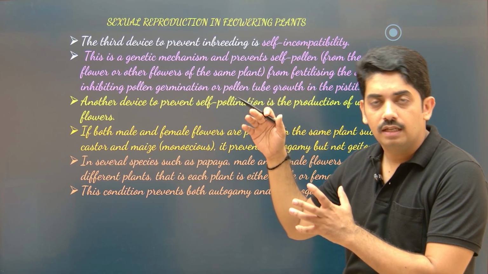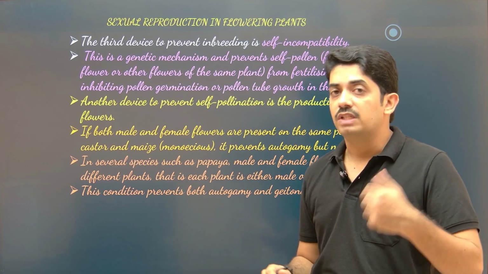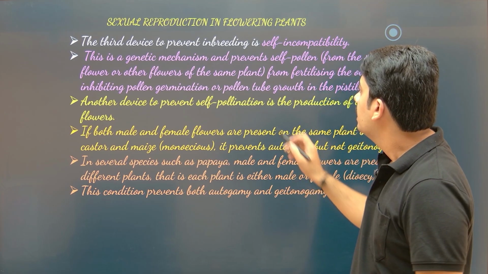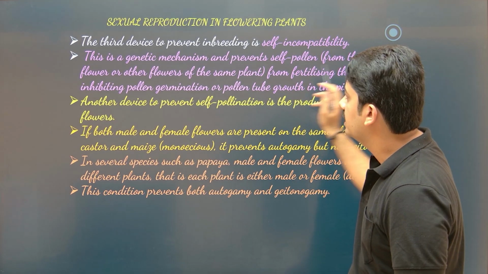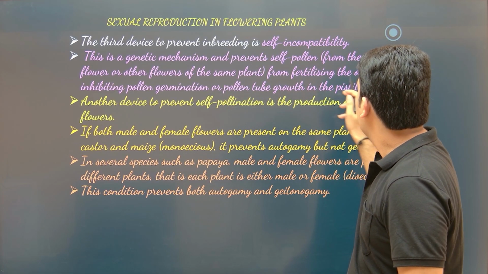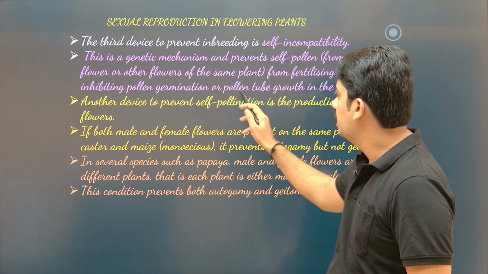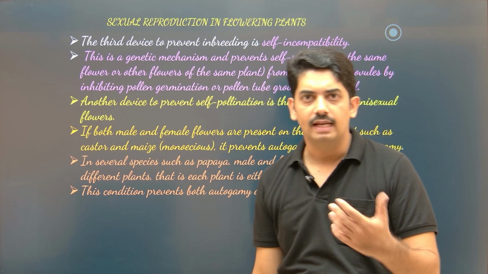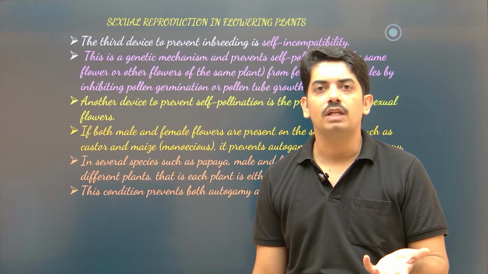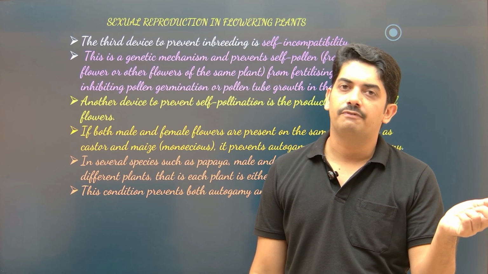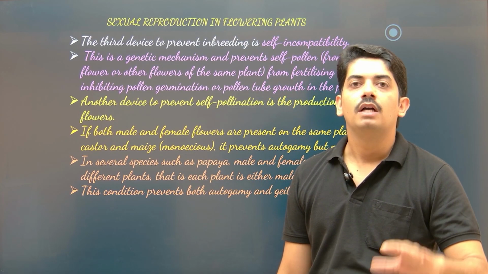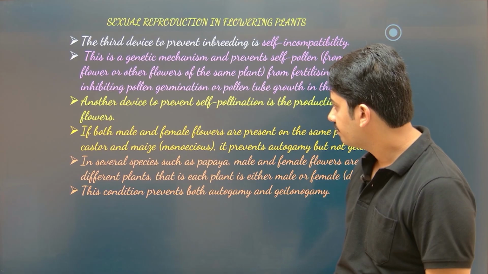Among all these outbreeding devices, which one is the genetic mechanism actually? Self-incompatibility is the genetic mechanism and prevents self-pollen from the same flower or other flowers of the same plant from fertilizing the ovule by inhibiting pollen germination or pollen tube growth in the pistil. As I explained, there is a genetic mechanism which detects the self pollen from the same flower or different flowers of the same plant. By that, it completely avoids autogamy as well as geitonogamy.